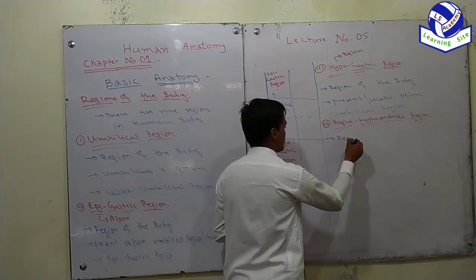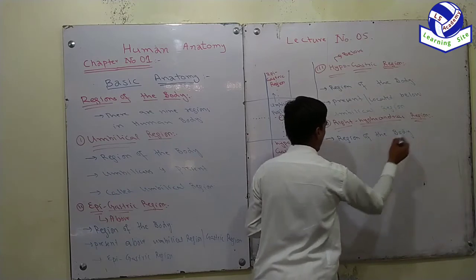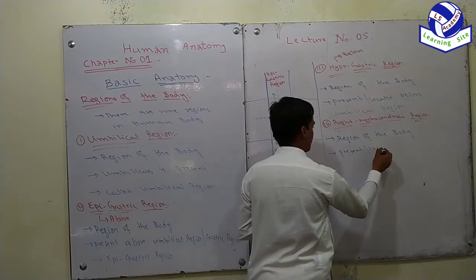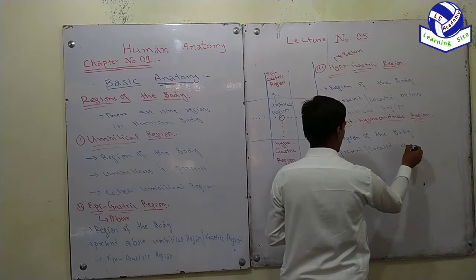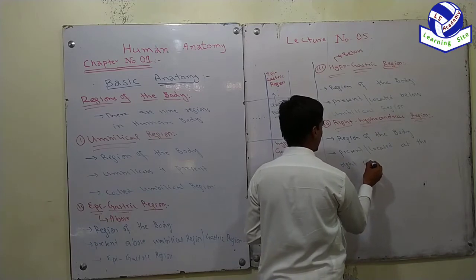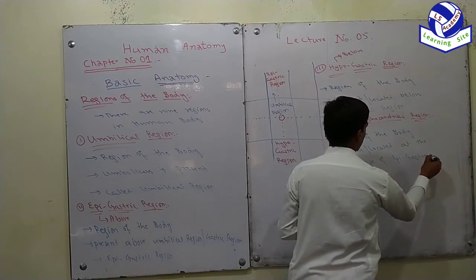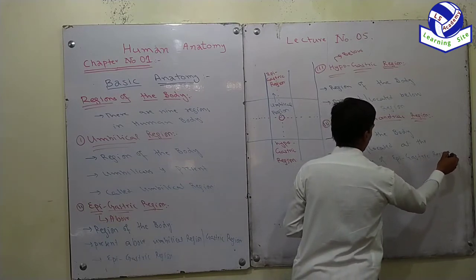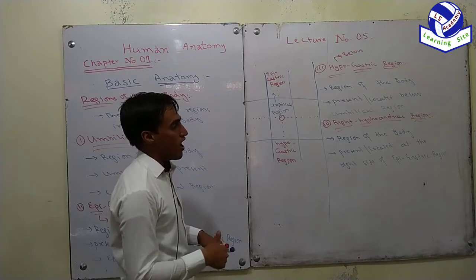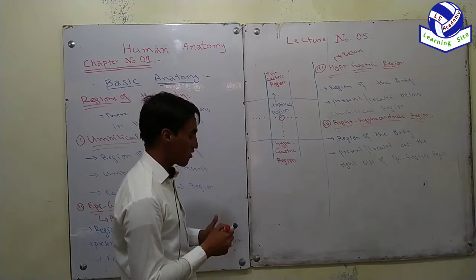A region of the body located at the right side of the epigastric region is called the right hypochondriac region.